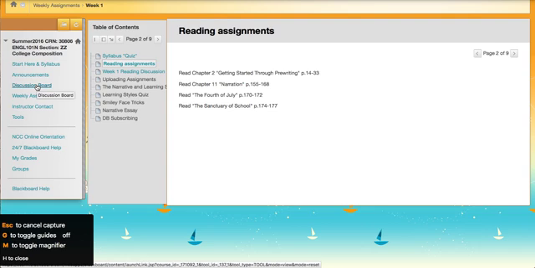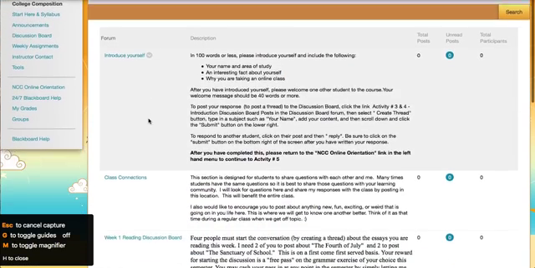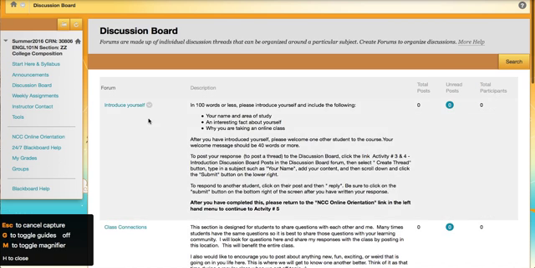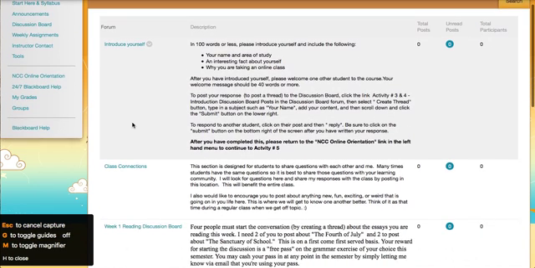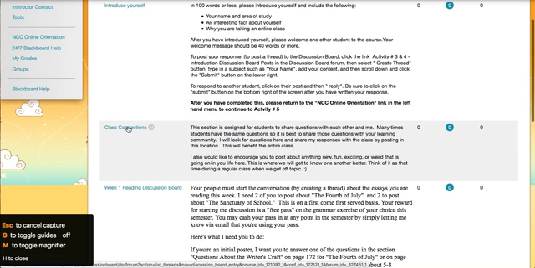The discussion board tab, you can access the discussion board separately. This week you will introduce yourself and all that, and again, I don't want to go into the specifics of this week's lessons, but you will notice that this one right here, Class Connections, which I will, as of next week, bump to the top.